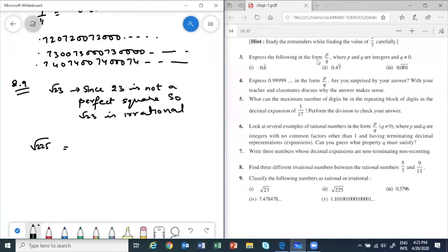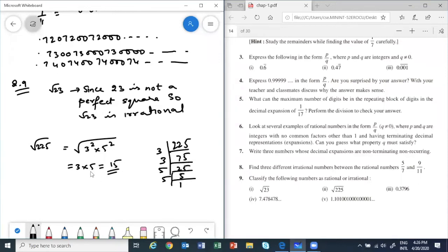Just for the students who haven't understood or don't know how to do it, I can do it like this also. 225, if I factorize, 3 times 75, then again 3 times will give me 25, then 5 times 5. So this can be written as 3 square into 5 square, which gives 3 times 5, which is 15. So it is a perfect square. So it is rational.